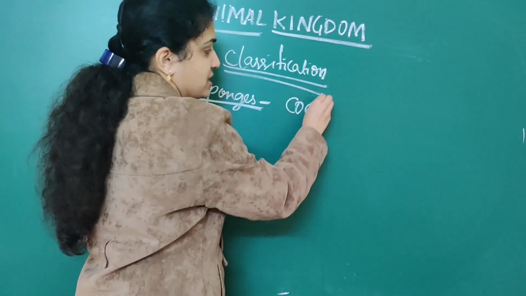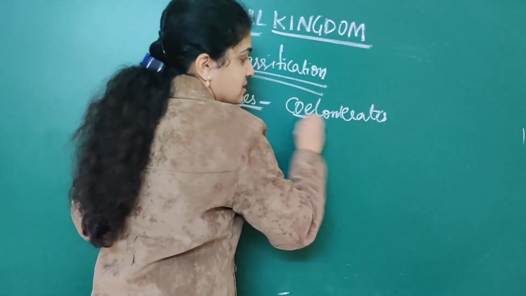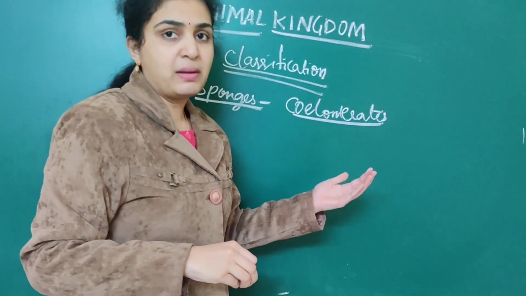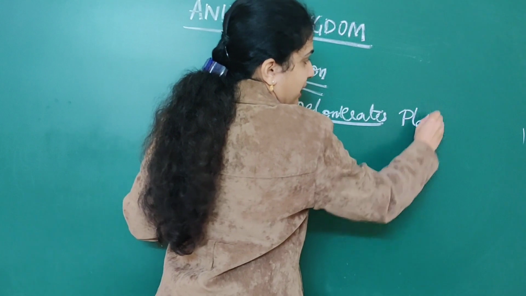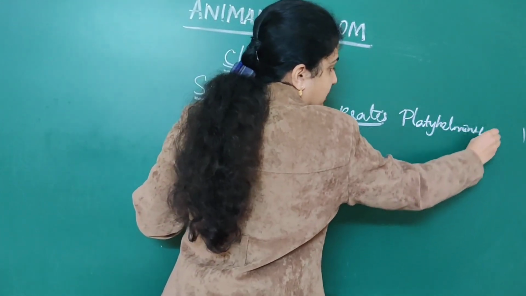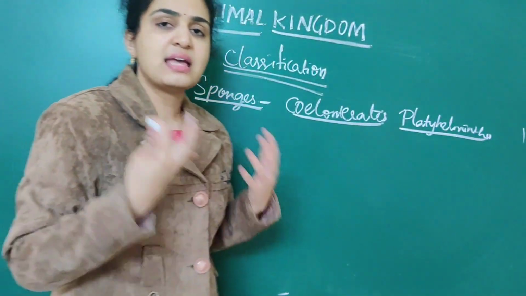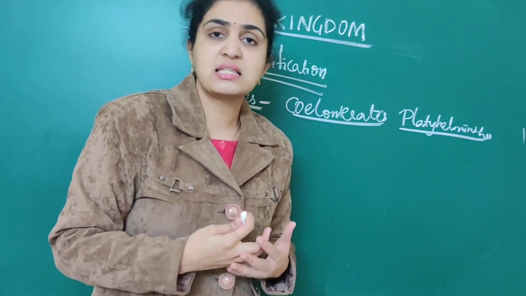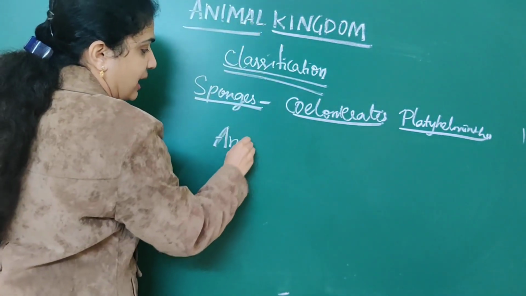The next classification is coelenterates. Then comes Platyhelminthes. Then finally the fourth is annelids, arthropods and mollusks. All of these come under the fourth classification.